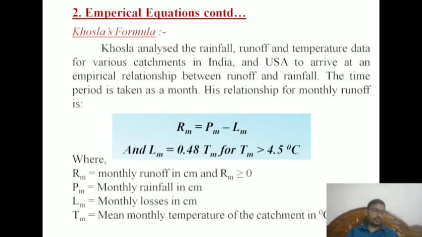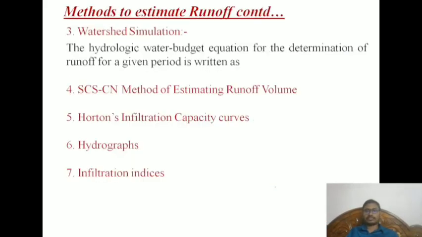Another empirical formula is the Khosla formula. Khosla analyzed the rainfall and runoff with respect to temperature data. This is one of the important additions that Khosla made: in the term Tm, which is the mean monthly temperature of the catchment in degrees centigrade, and the rest are runoff, rainfall and losses. Losses are very important in these calculations.